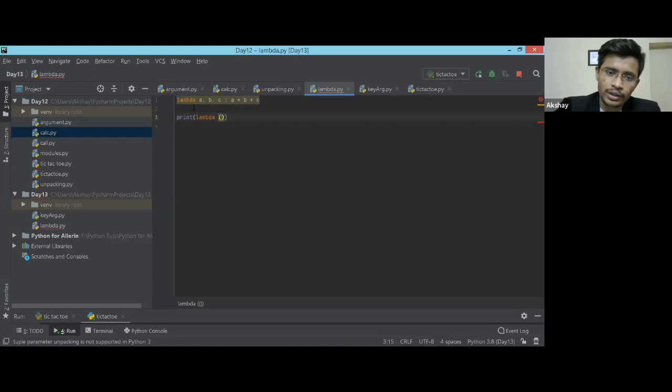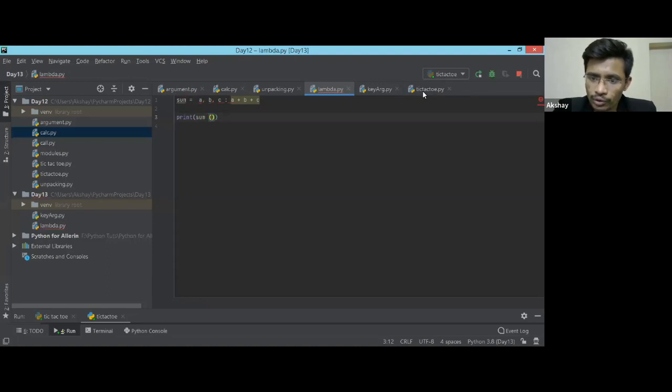Do I need to define the name of this lambda function? Yes, I need to assign it somewhere. Just defining lambda will not work. I need to assign this lambda function to a variable. So this will be my sum variable.